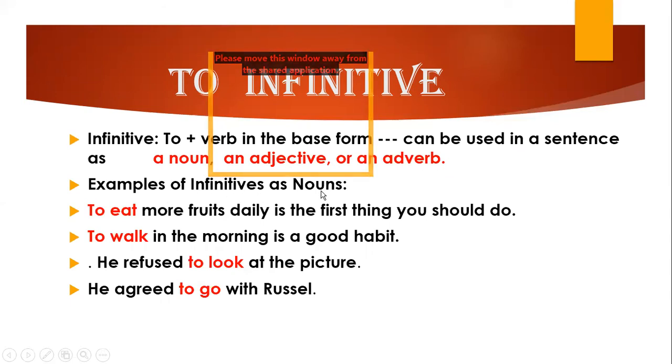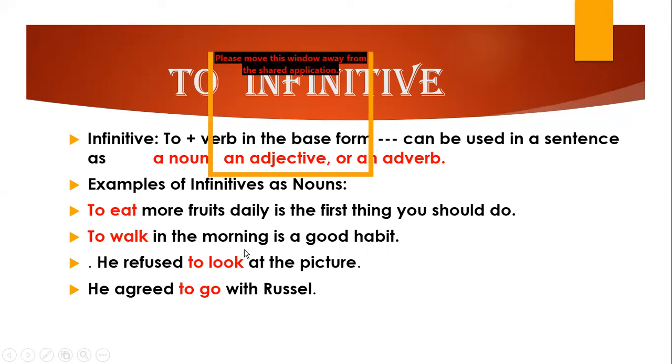Examples of infinitives as nouns are: to eat more fruits daily is the first thing you should do. Now, here, to eat is the infinitive. It is to infinitive, to plus first form of verb.